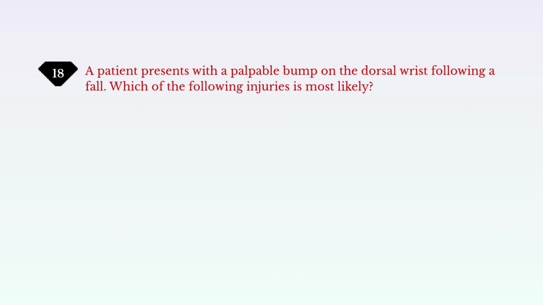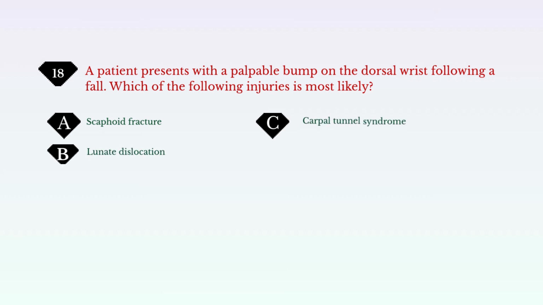A patient presents with a palpable bump on the dorsal wrist following a fall. Which of the following injuries is most likely? A. Scaphoid fracture. B. Lunate dislocation. C. Carpal tunnel syndrome. D. Pisiform fracture. Answer: A. Scaphoid fracture.